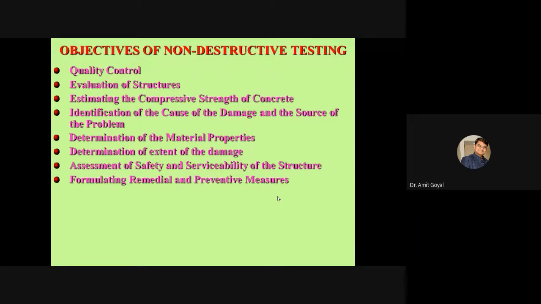So for example, you want to strengthen the structure, right? Which strengthening technique should you adopt, whether you should wrap it, whether you should grout it? How will you know which kind of remedial preventive measure you should adopt?